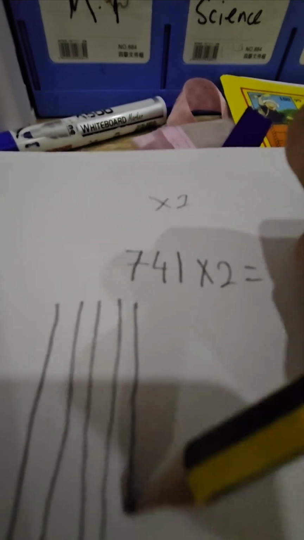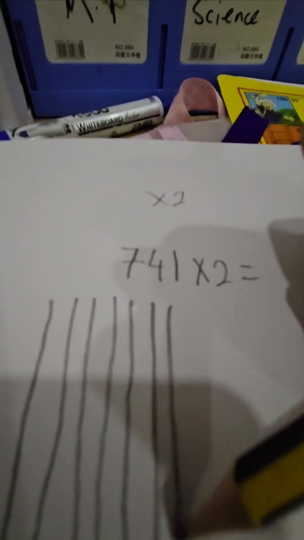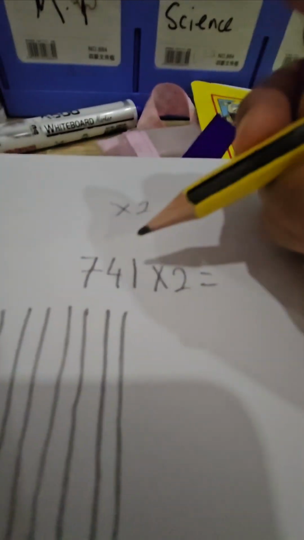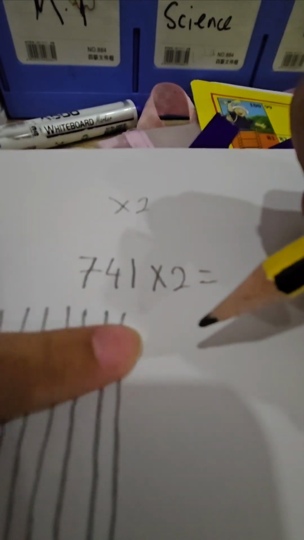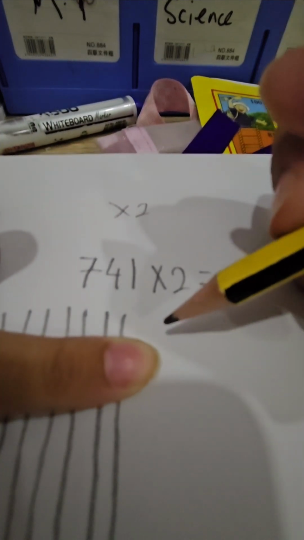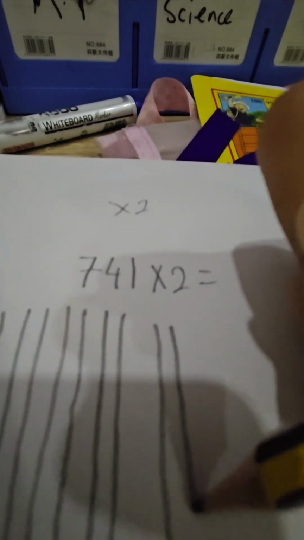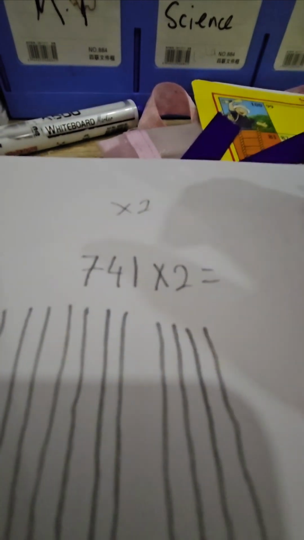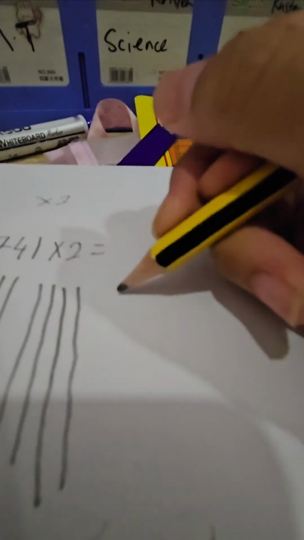So you see the number 7, right? You draw 7 lines, make sure they're long. 1, 2, 3, 4, 5, 6, 7. There we go. And then now you see the number 4. Now you just separate them a bit further, like, okay, I'll do it like this. 1, 2, 3, 4. There we go. Now you see one line, you separate them again and then write one line also.